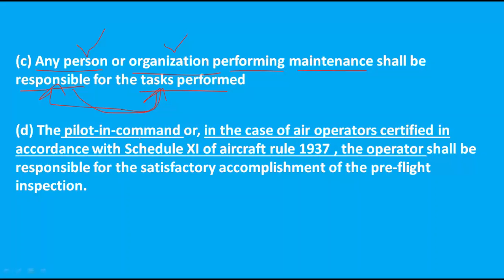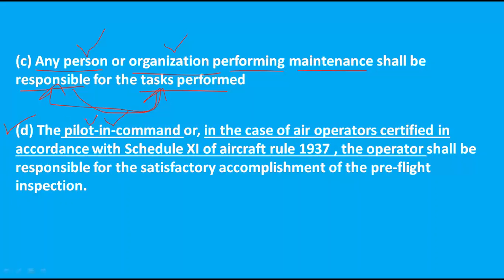Another thing, the pilot in command, or in the case of schedule 11 approved air operators, generally you can also call these operators commercial air transport operators. Okay, there are different types of operators. We will talk about operators in the next lesson, but in this chapter we are talking only about responsibility.